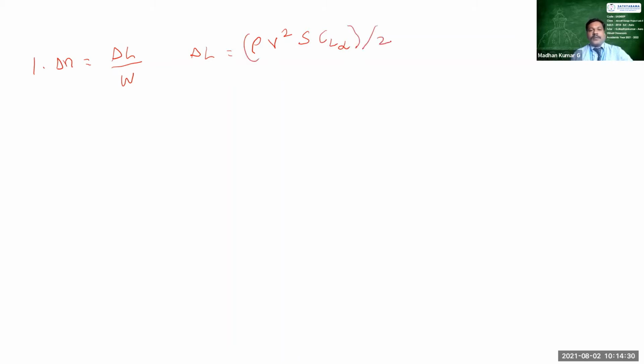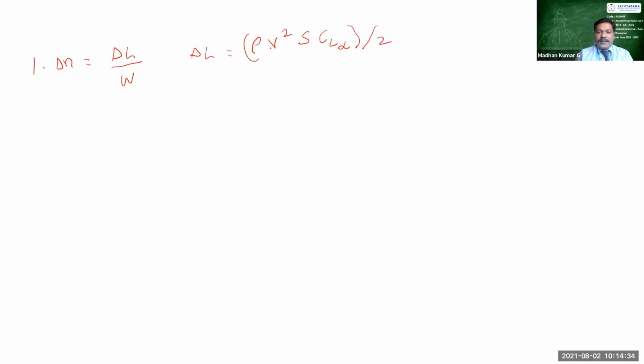Del n is equal to del L by W. And del L is rho v square s into CL alpha, whole divided by 2.